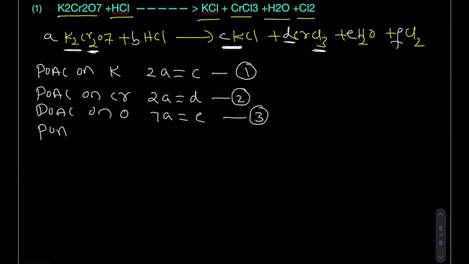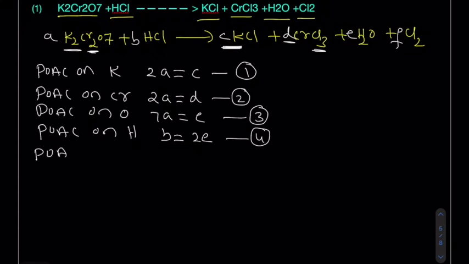Now apply the POAC on hydrogen. There are B hydrogen atoms in the HCl. On the right hand side, hydrogen is present in the water only, so 2 into E. This is the equation number 4.